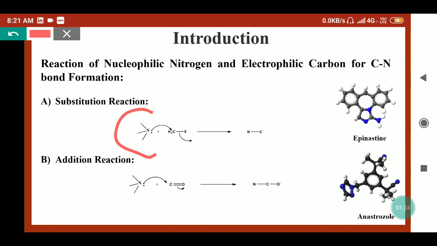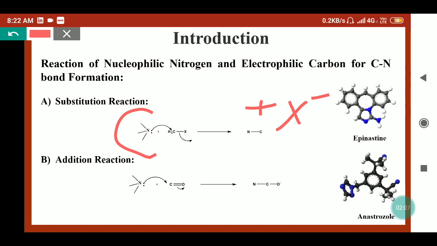where the carbon is bonded with a more electronegative atom, so that electronegative atom can be released as a leaving group. So if nitrogen has an extra lone pair of electrons, then it can attack the carbon, like in haloalkanes. From there the halogen can be released by taking the bond pair of electrons. So here CN bond formation will take place and halides or others, like OH negative, can be released, and we'll get the substitution. By the substitution reaction we can form the CN bond.